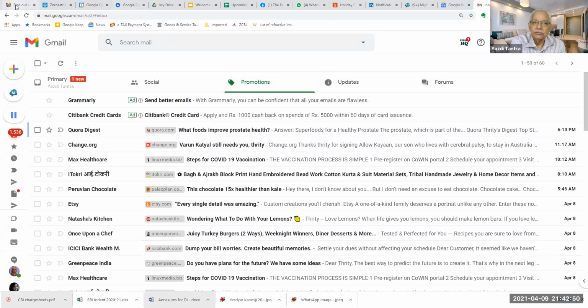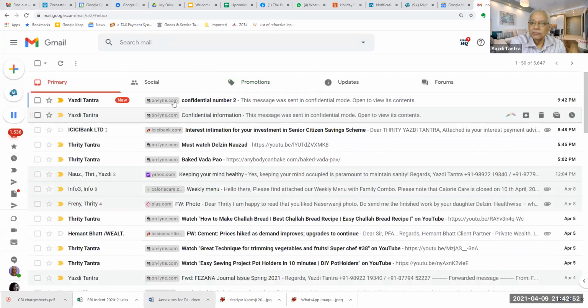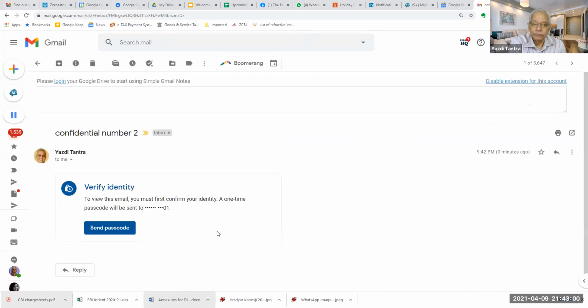Let me see. Yeah, the mail has come. It is confidential number 2. Now, see, the beauty of this is that when the recipient receives the mail, he has the option to say send the passcode, and the masking is done. Only the last 2 digits of the mobile number are visible. Only when I say send the passcode, the password will be sent to me on my mobile number.